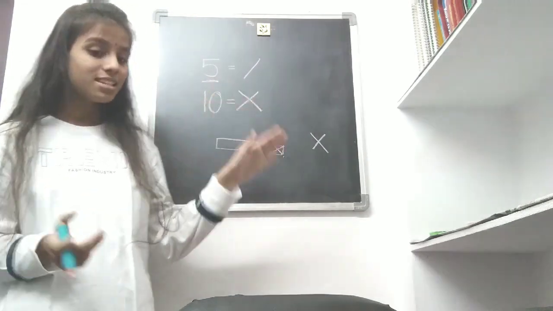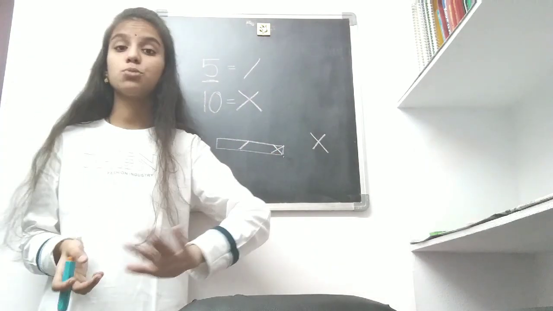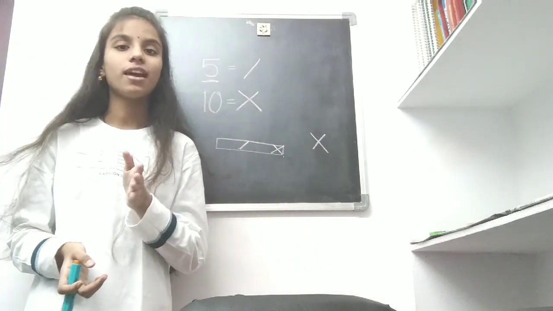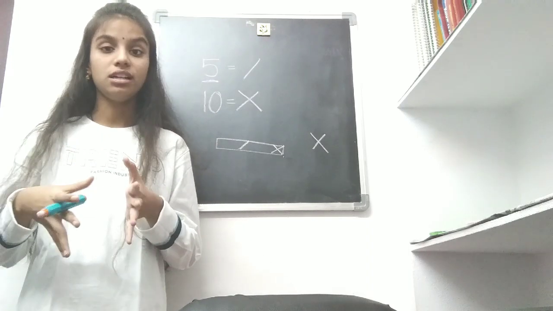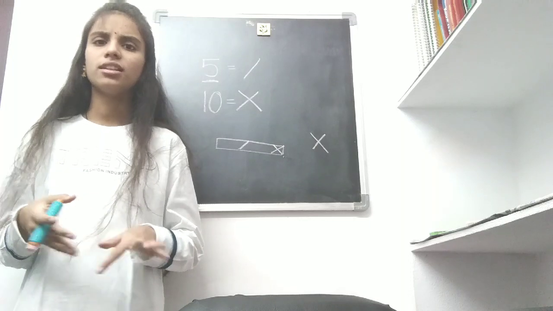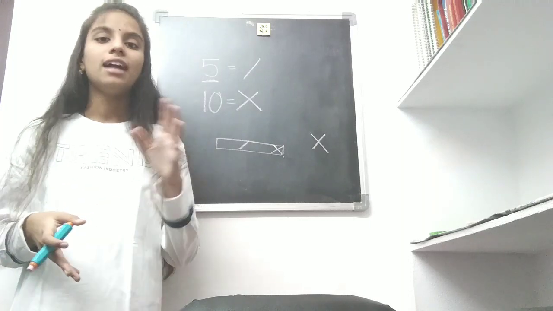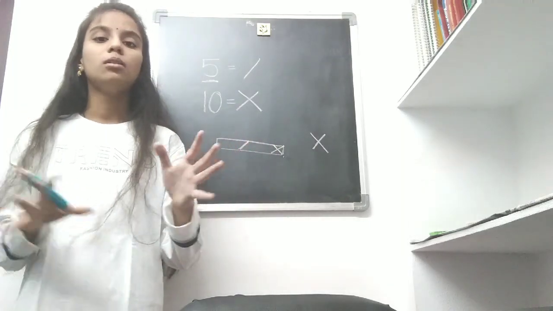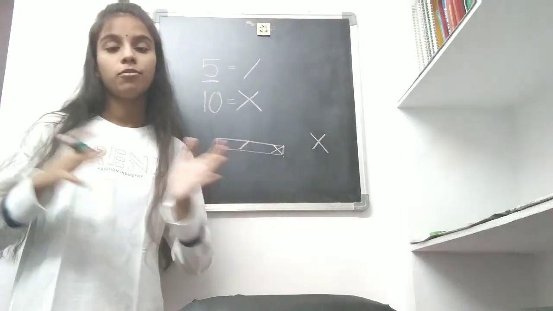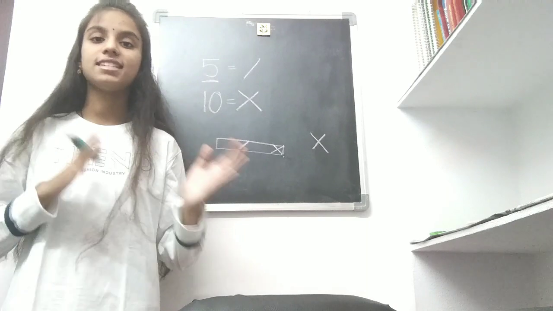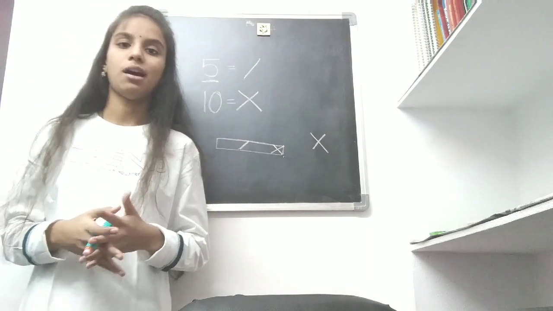Okay, and this method was again devised by Romans. Okay, Roman people, and it is called Roman numbers. Let us learn about Roman numbers. I think you all know about Roman numbers. That alphabets will denote the number, like M for 1000, D for 500, C for 100. Let us learn about it.